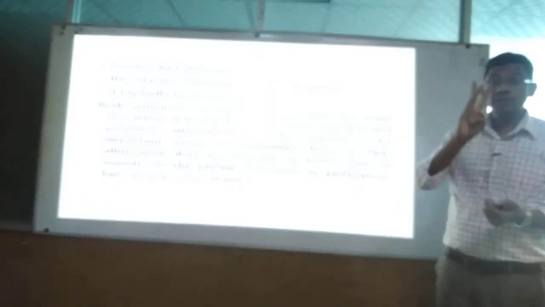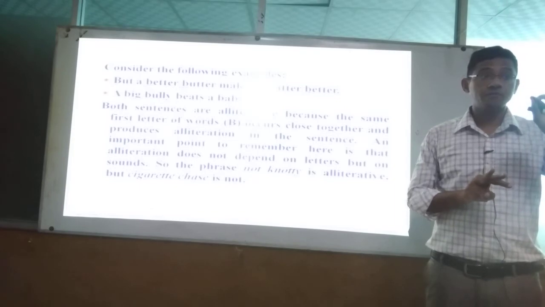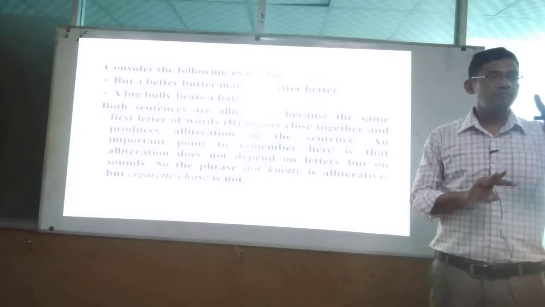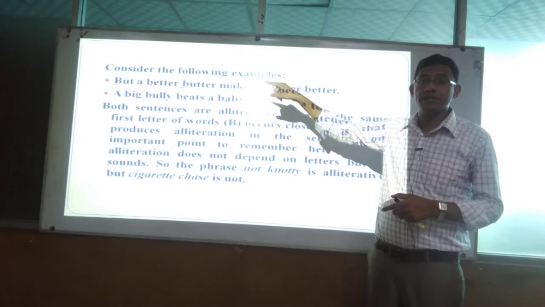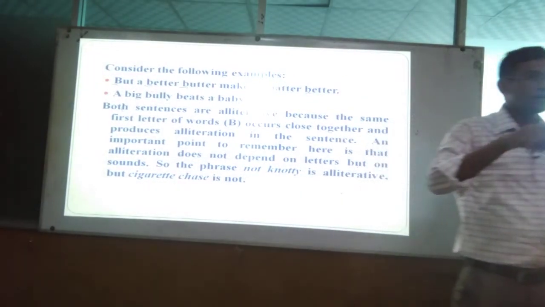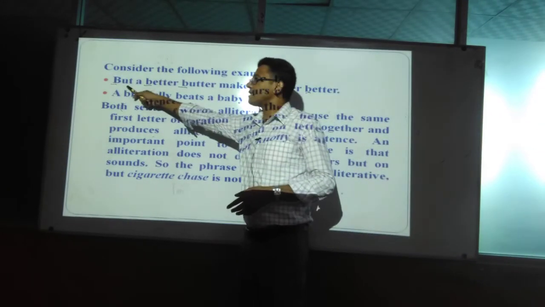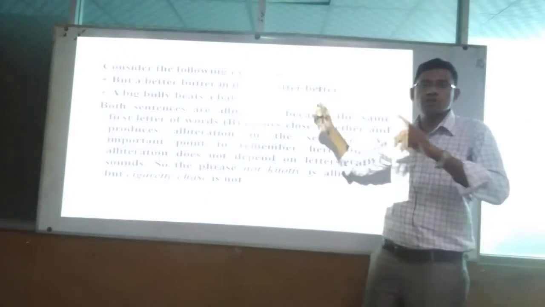At the very beginning of the words, it is the first feature, the first condition. The second condition: the words must be very close. For example, if there is a long gap, it should not be considered alliteration. When you see that the words are very close to each other and the consonants are repeatedly used, that is called alliteration. Clear? Got my point?